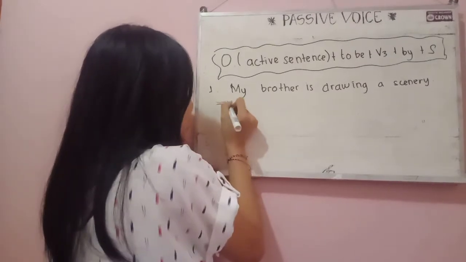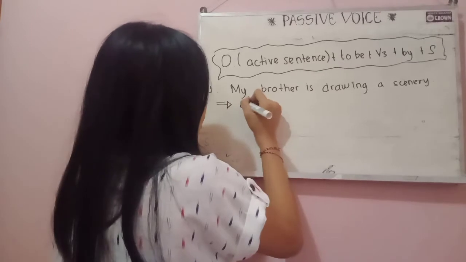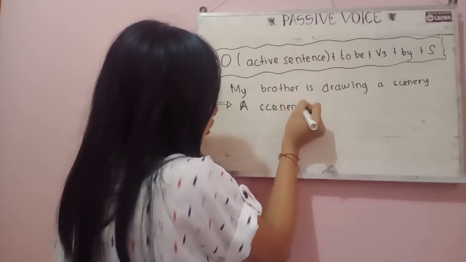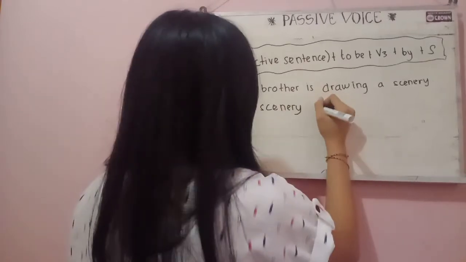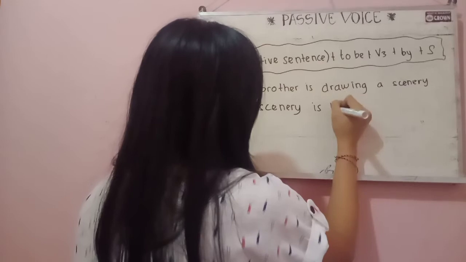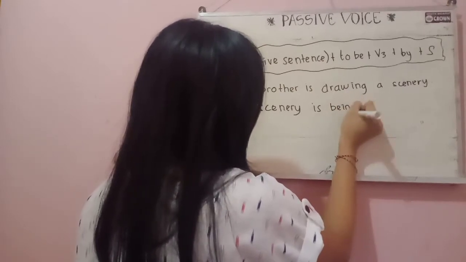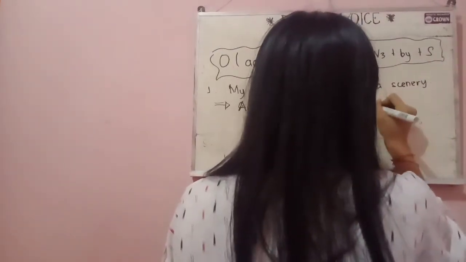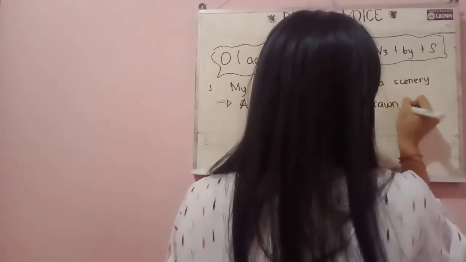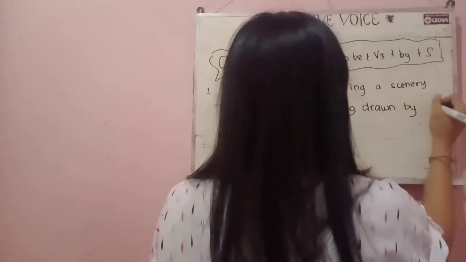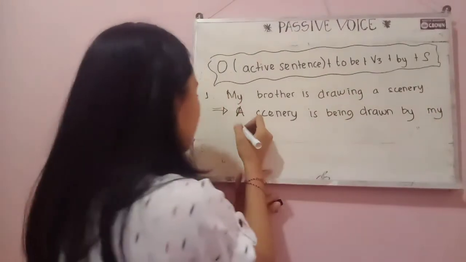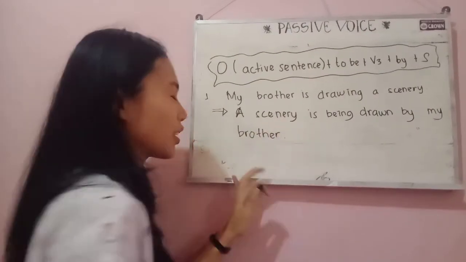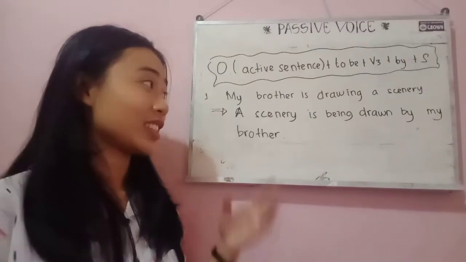So it will become a scenery is being drawn by my brother. It's so simple, right?